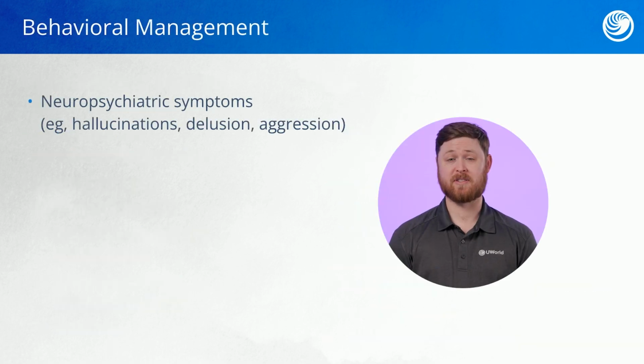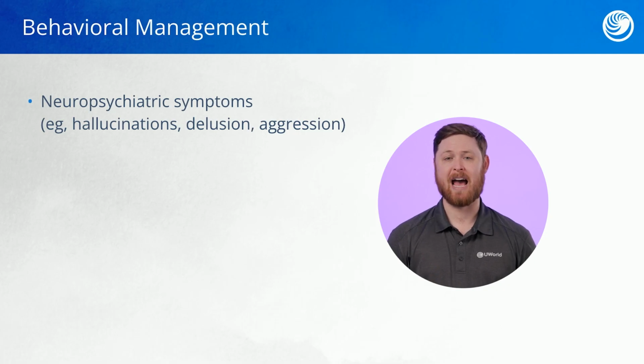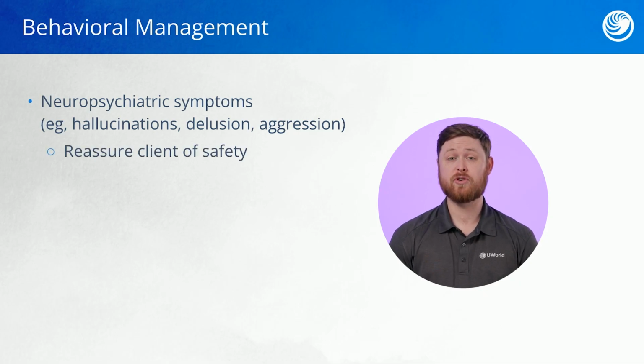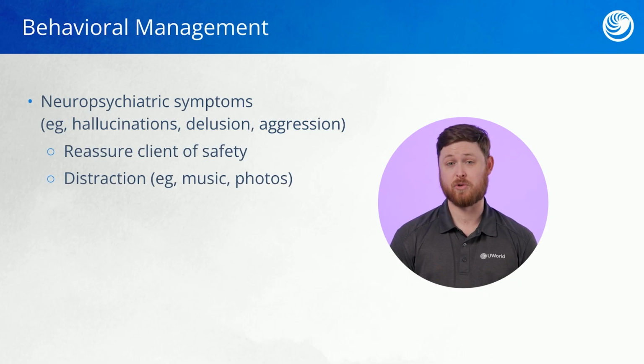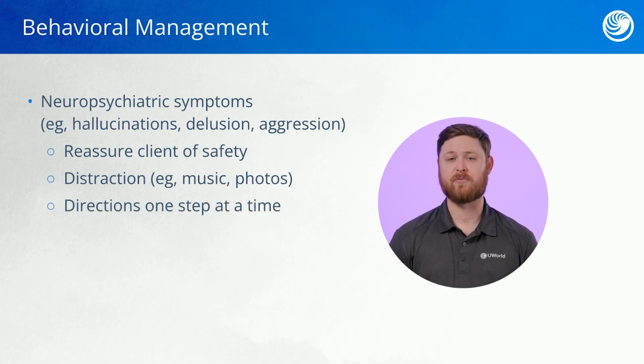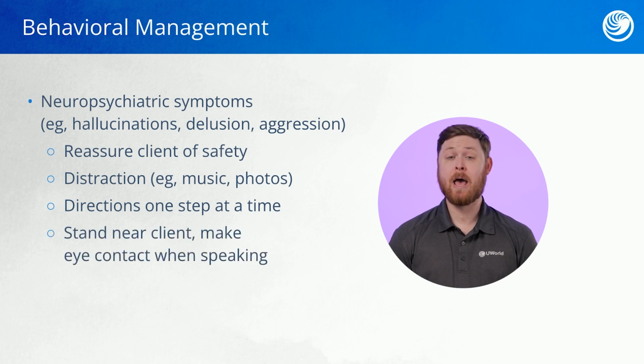Neuropsychiatric symptoms with Alzheimer's disease can include hallucinations, delusions, and aggression. Now, it's very important that if a client is experiencing any of these, we do not want to negate their experience. We do, however, want to continually establish reality and reorient the client. This includes assuring the client that they are safe, using forms of distraction like the use of familiar music or photographs. We may need to give simple directions to the client so it's easier for them to follow what we're asking them to do. For communication purposes, we should stand near the client, make sure we're making eye contact with them, and we may need to use visual cues and gestures.